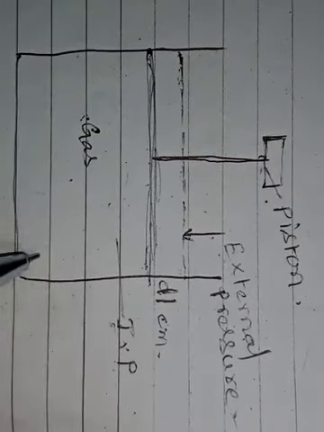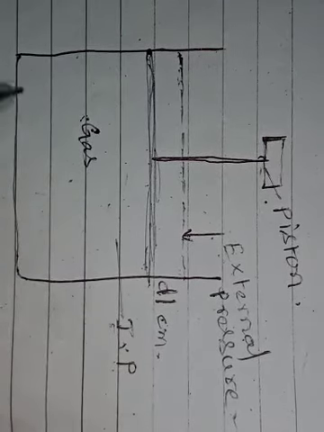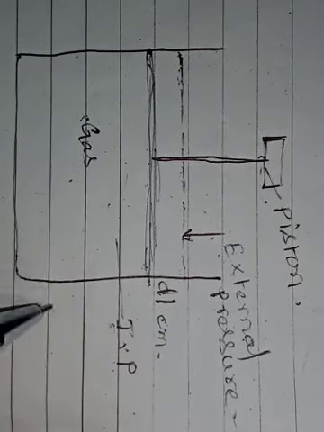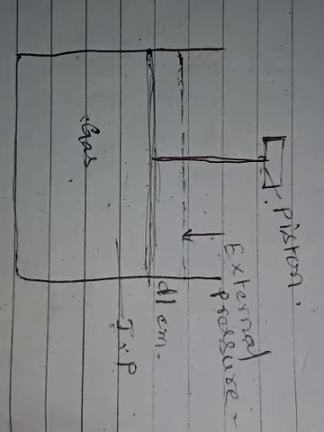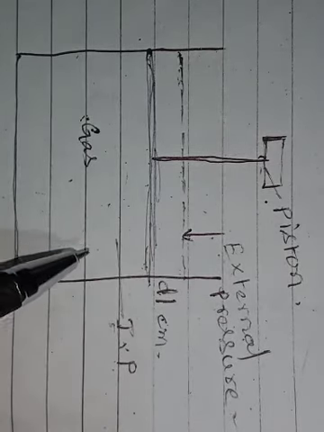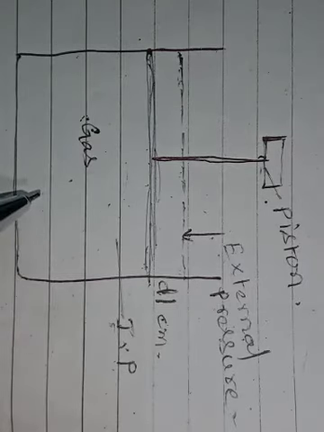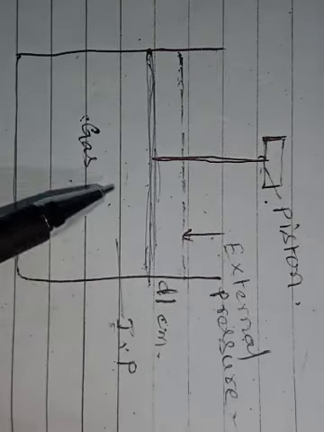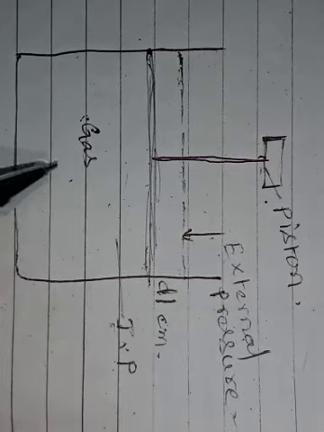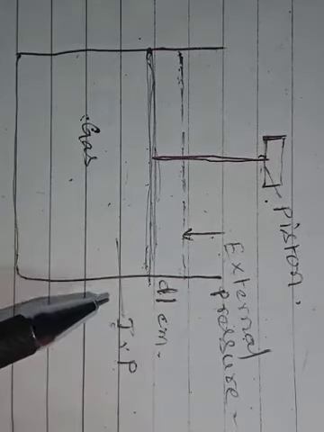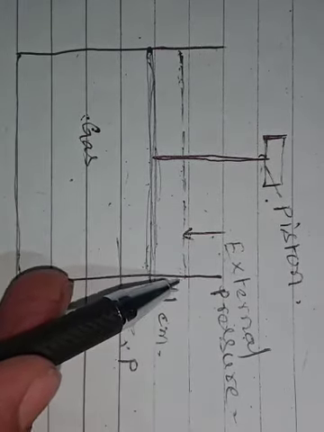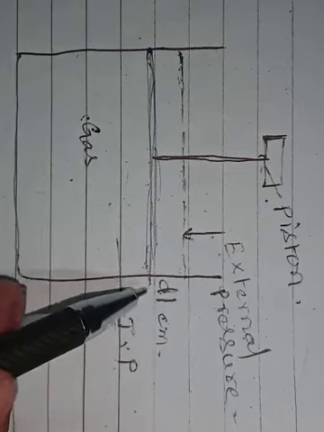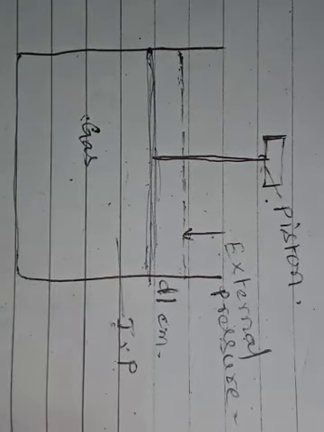The cross sectional area of the cylinder is a square centimeter. If the internal pressure of the gas is greater than the external pressure, then the gas will expand. Because of that expansion, the piston moves a small distance, that is dl centimeter.